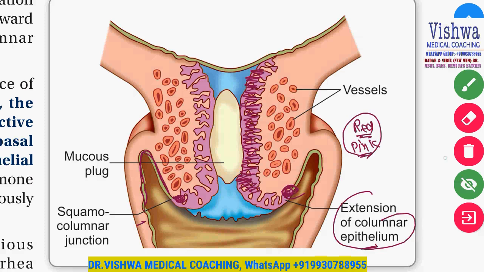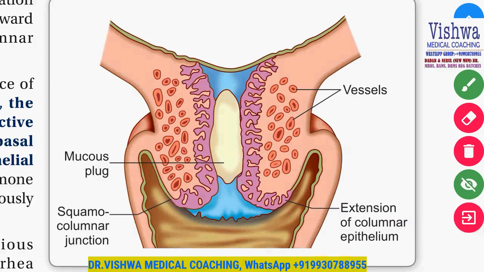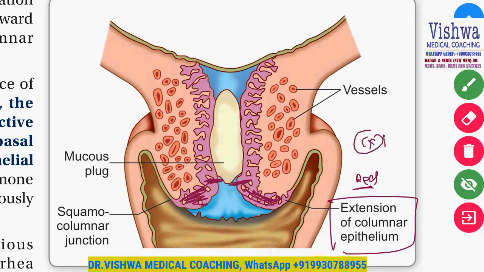So during pregnancy, what exactly is going to happen? This red color epithelium is going to extend beyond the regular location. Normally it remains only up to here. If you can see, it has extended beyond it. This is called extension of the columnar epithelium, which is red in color. And because of that, when you examine the cervix during pregnancy, you see the red color epithelium coming out. It is commonly called cervical erosion.